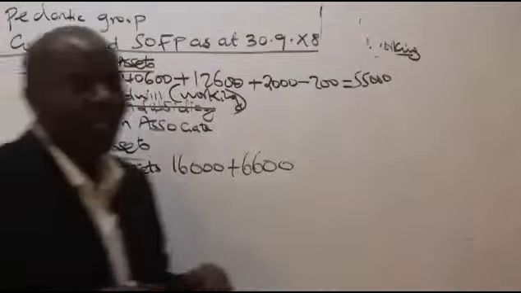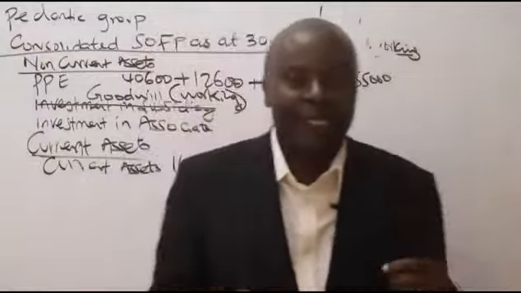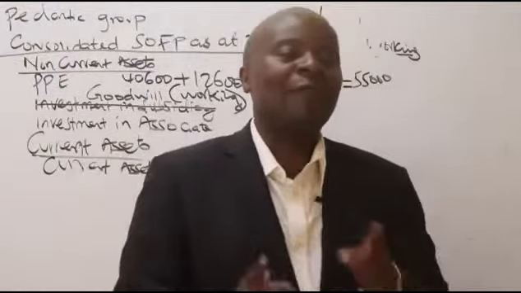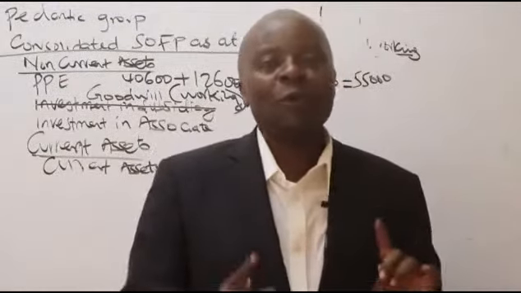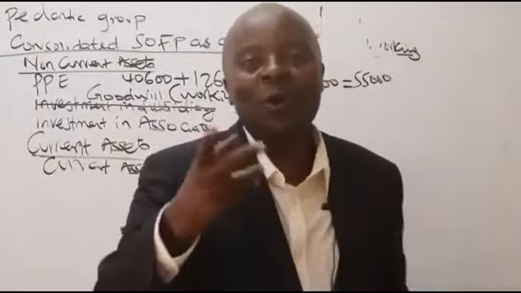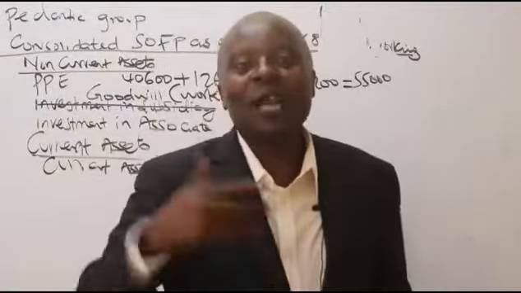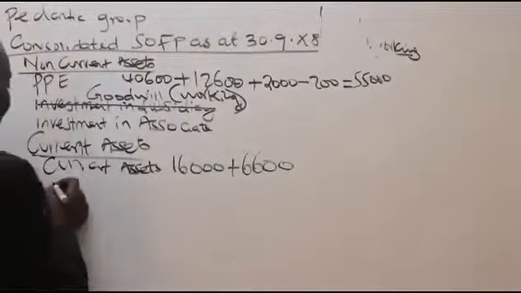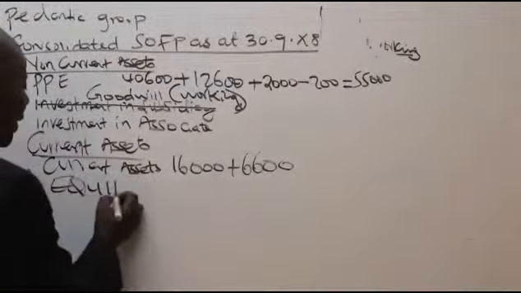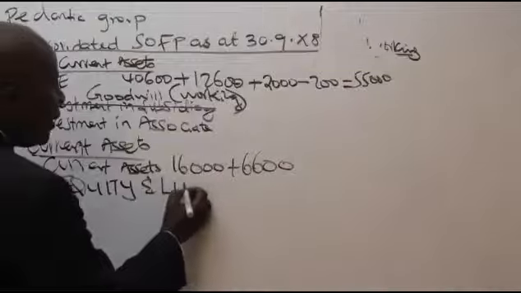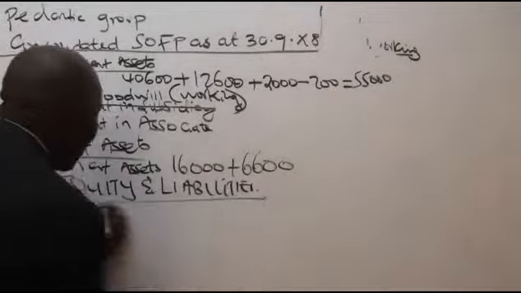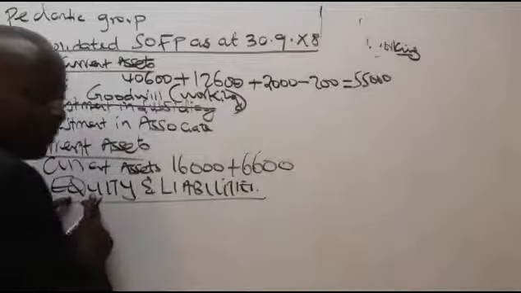Then as an accountant, I need to look beyond those assets and ask myself, how have these assets been financed? How do we finance our assets? Through owner's capital, through liabilities. So now I'll come to this other section and mention here equity and liabilities. In equity and liabilities, we normally start with the equity, remember.